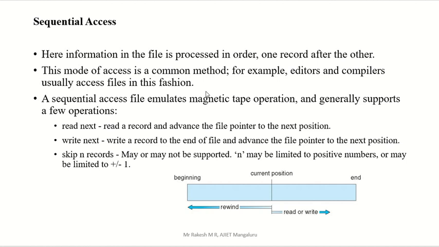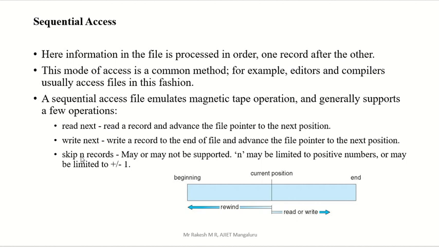Here we have three operations in sequential access: read next, write, and skip. We can skip files. But sequential means we have to search file by file. The first file is searched, then the second we can skip, at most the third we can skip, but the fourth one we have to search again.